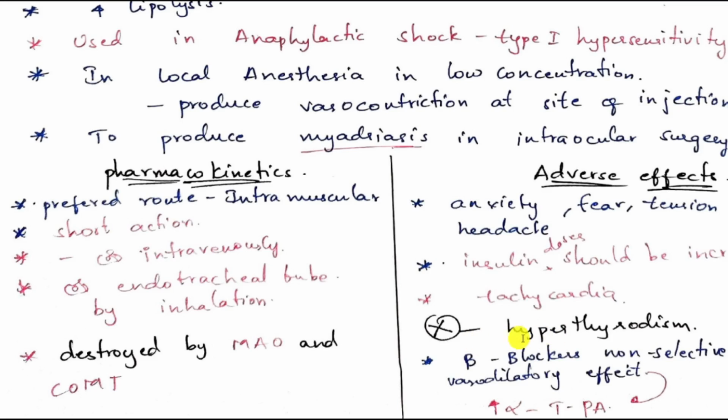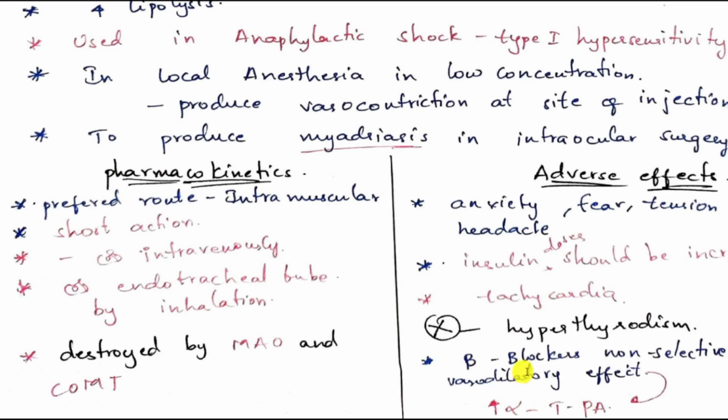Generally, in hyperthyroidism patients, thyrotoxicosis occurs. In thyrotoxicosis, the patient's receptors are more sensitive to epinephrine. So even if small doses of epinephrine are given, the patient will have more action of epinephrine.